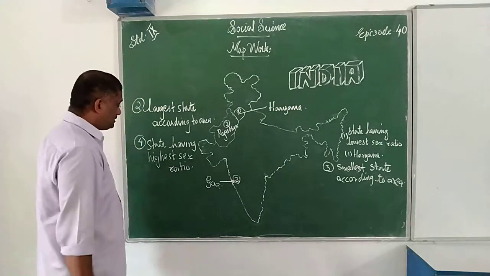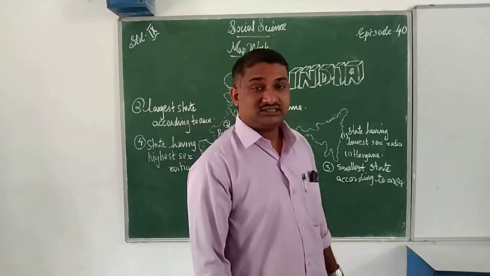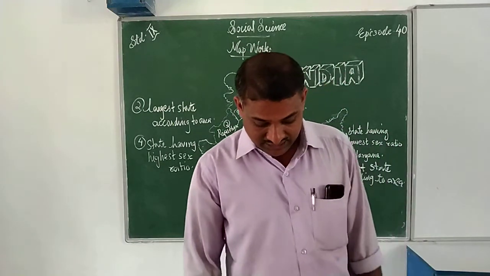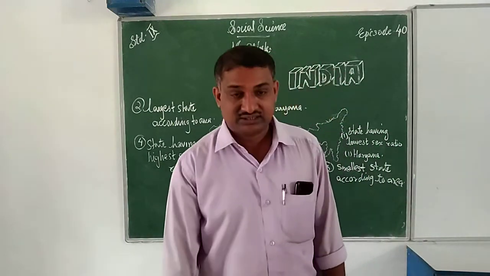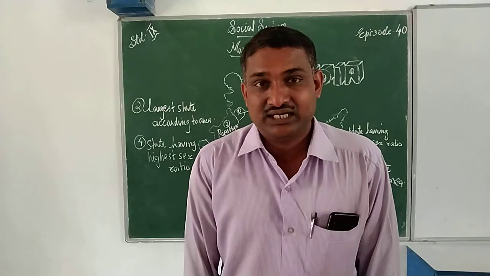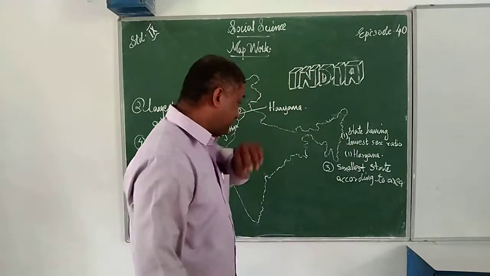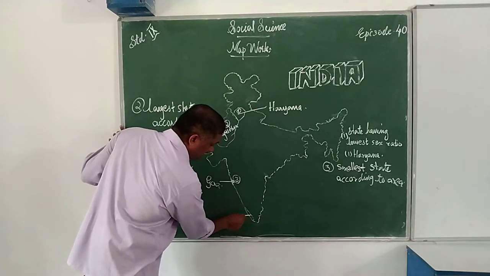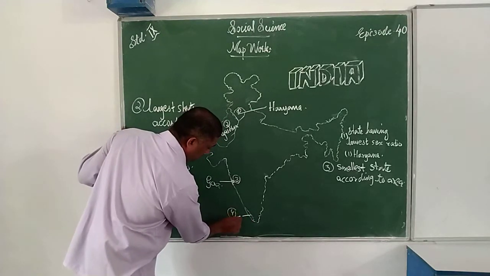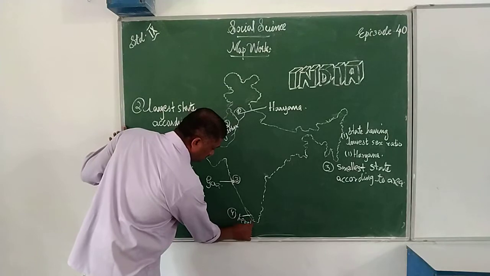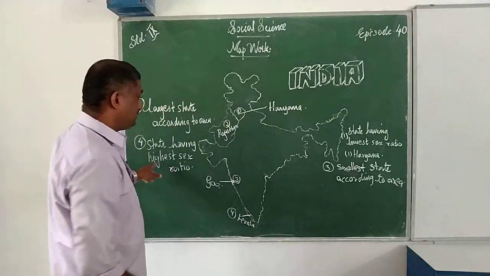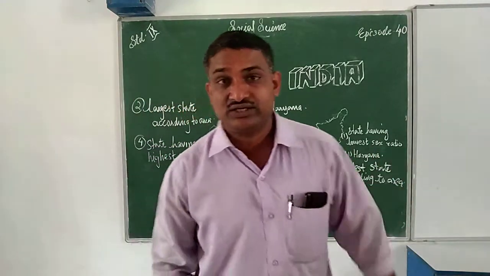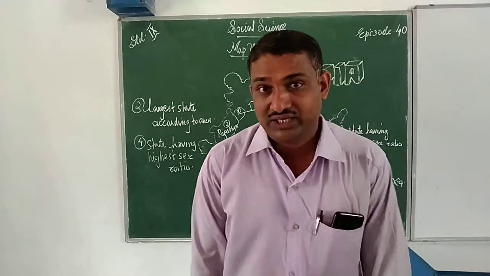Which is that state having highest sex ratio? That is Kerala. State having highest sex ratio, that is Kerala. You know it very well. Where is it located? It is located here. It's Kerala. Fourth one, Kerala. State having highest sex ratio. Where is Kerala located?